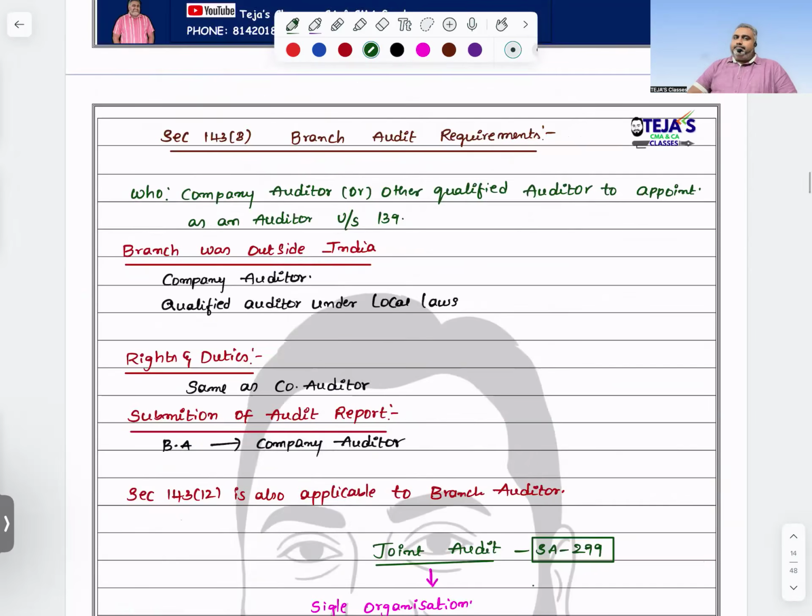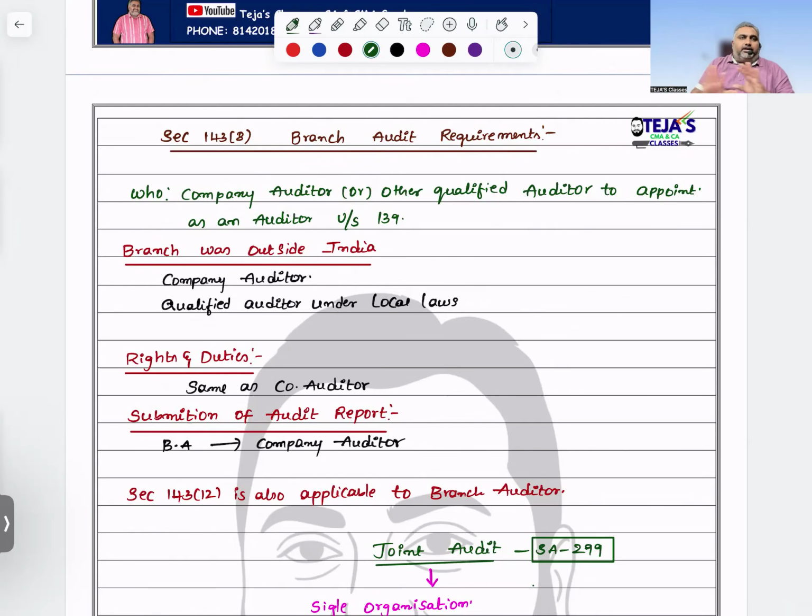Branch audit, Section 143, subsection 8. Who can act as a branch auditor? The company auditor, or any other person qualified to act as an auditor as per Section 139. If it is a foreign branch, then as per the foreign law, whoever is allowed to perform that activity, the concerned law will decide that person will act as a branch auditor.